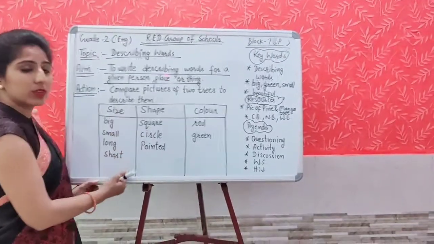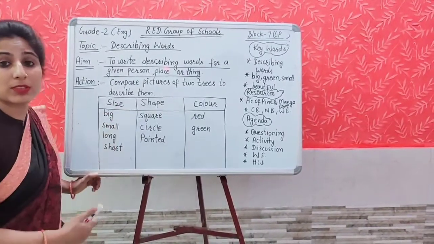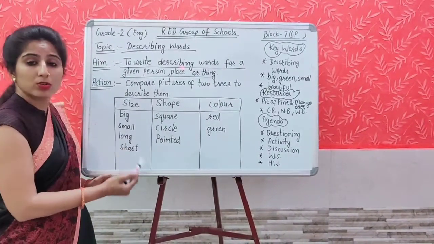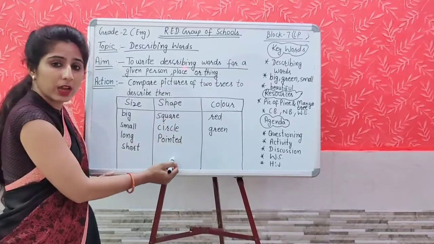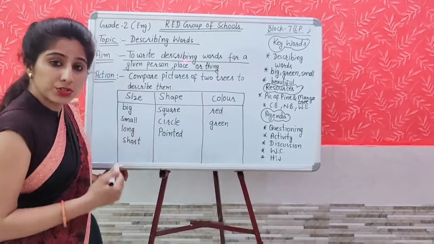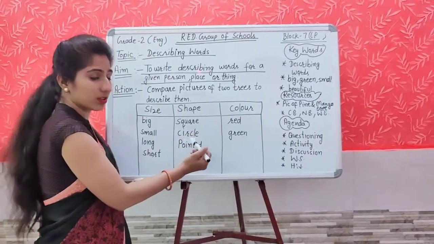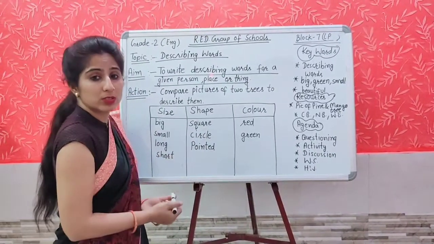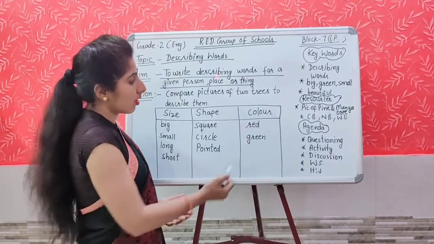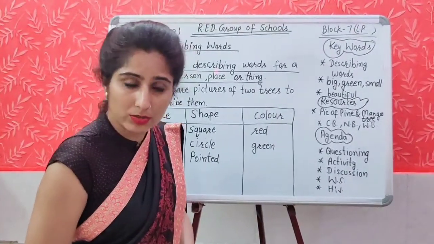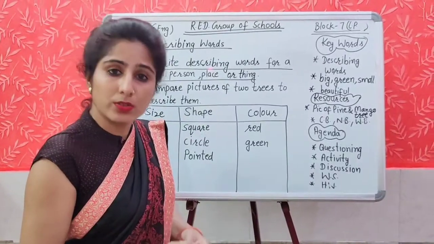These words we have used to describe the size of the trees. How was the tree: big, small, long, or short? And these words we have used to describe the shape of the tree. What was the shape of the tree? Like square, circle, or pointed. We have used these words for the tree's leaves also. And these words we have used to describe the color of the tree. So this was the difference.